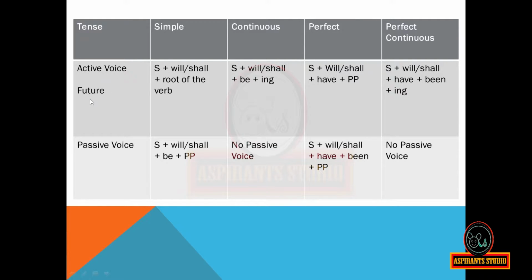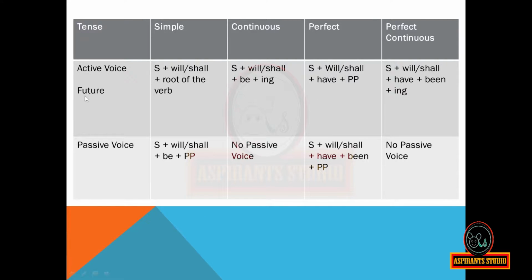When the active voice is of future perfect tense, subject plus will or shall plus have plus past participle, then the passive voice will be of the form subject plus will or shall plus have plus been plus past participle.